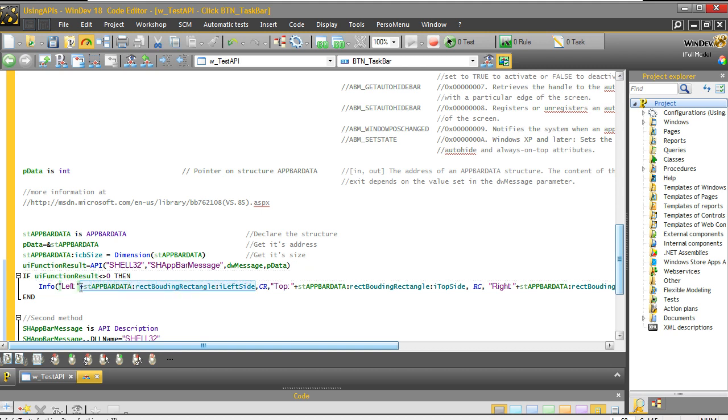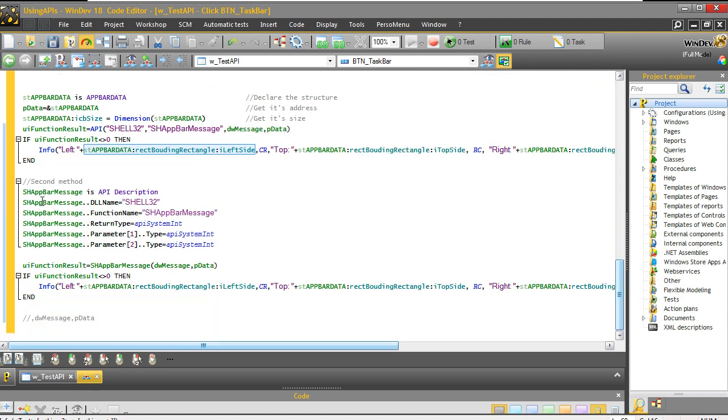And in this case here, this pData here is a pointer to a structure that we have created in advance that has been filled by this function, and now we are looking inside the structure for the different information, left side, top side, and so on. Now that's the first info.